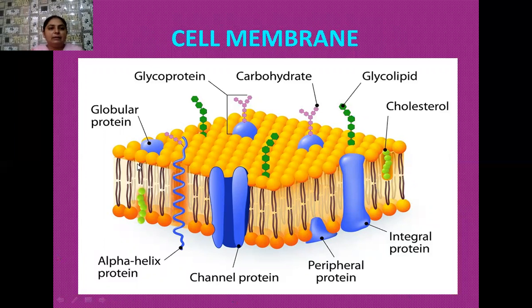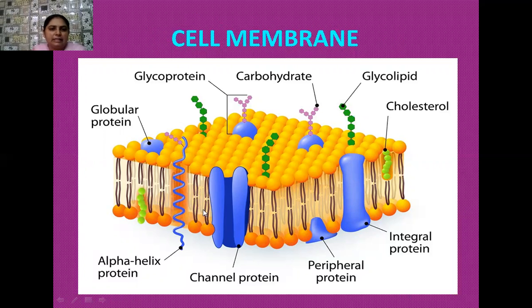The lipid bilayer has two components: the polar heads that have their faces outside, and inside the plasma membrane, the hydrophobic tail is present. These polar heads are hydrophilic in nature, whereas the tail component is hydrophobic in nature.